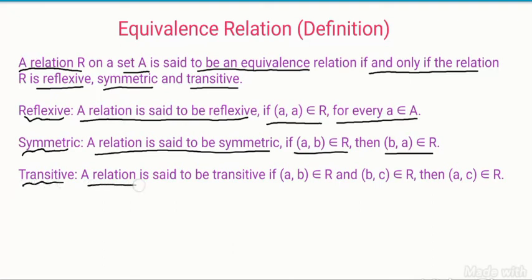Transitive. A relation is said to be transitive if (a, b) belongs to R and (b, c) belongs to R, then (a, c) belongs to R. (a, b) belongs to R, (b, c) belongs to R, then (a, c) also belongs to R. Then only we can say it is transitive. So if these three, reflexive, symmetric and transitive, are satisfied, we can call the relation an equivalence relation. Let's see some examples to understand this relation very well.